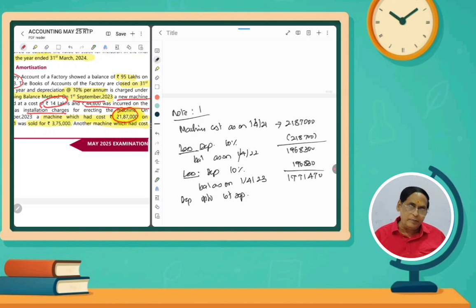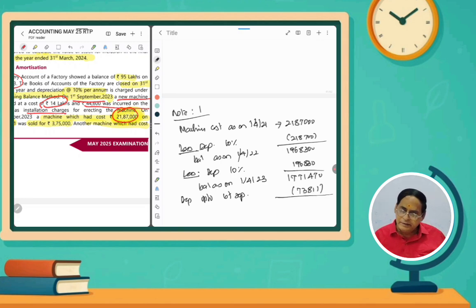September means for how many months? April, May, June, July, August, 5 months. 5 months we have to provide. So 17,71,470 into 10% divided by 12 into 5. So depreciation is 73,811. This is the depreciation.